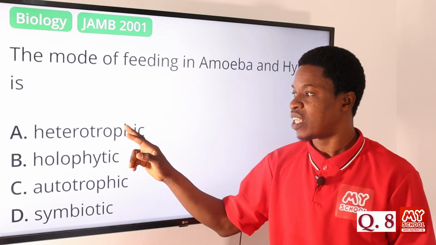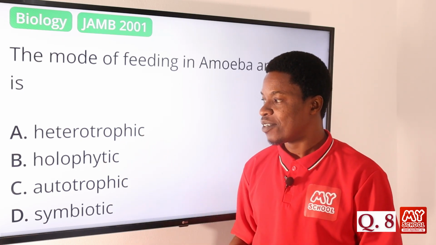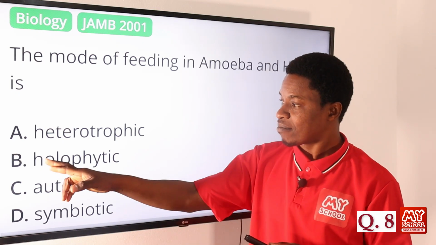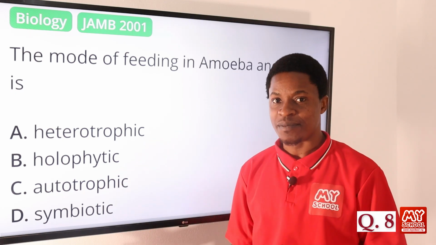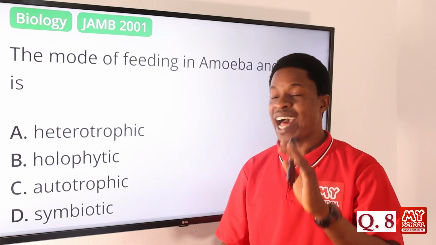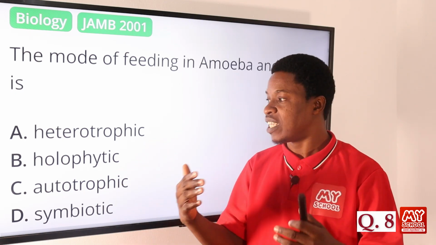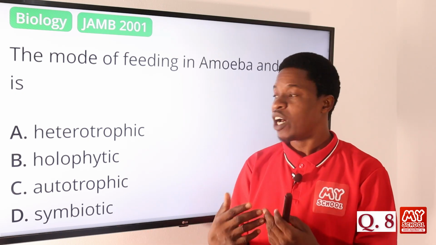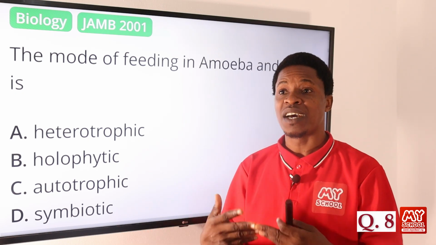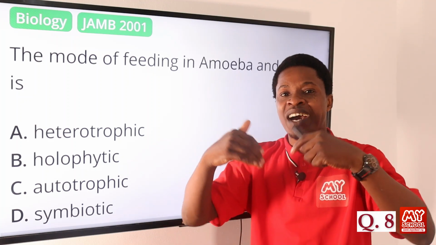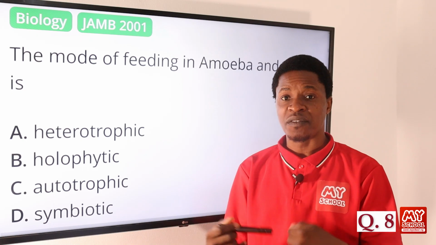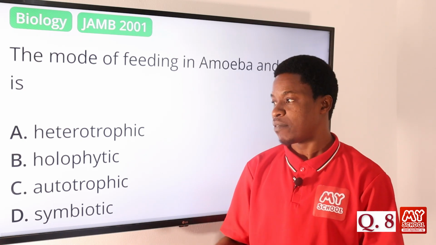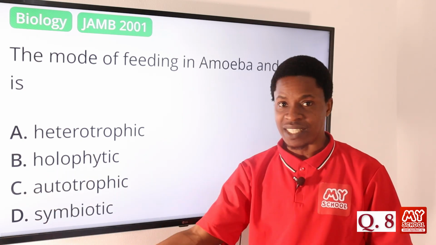So we have between option A and option B now in the elimination method. Now holophytic and autotrophic are the same. They are saying the same thing because both of them are to do what? It's a mode of feeding where organisms manufacture their own food by themselves, not depending on other organisms for their food. So option B and option C, you are saying the same thing.